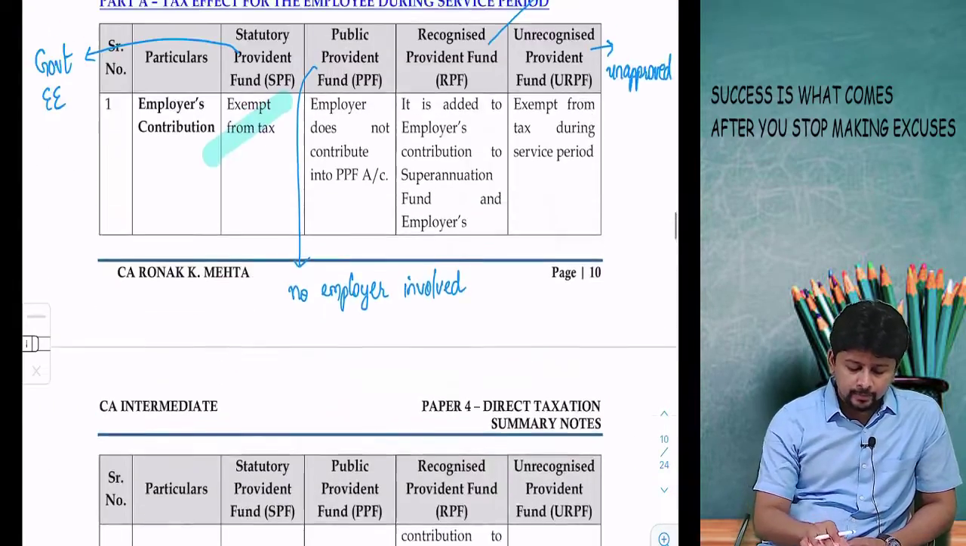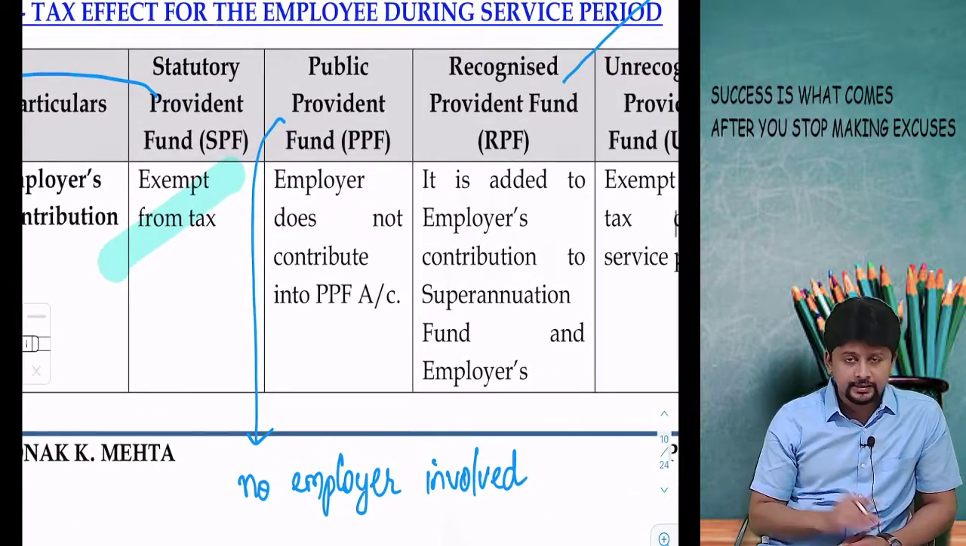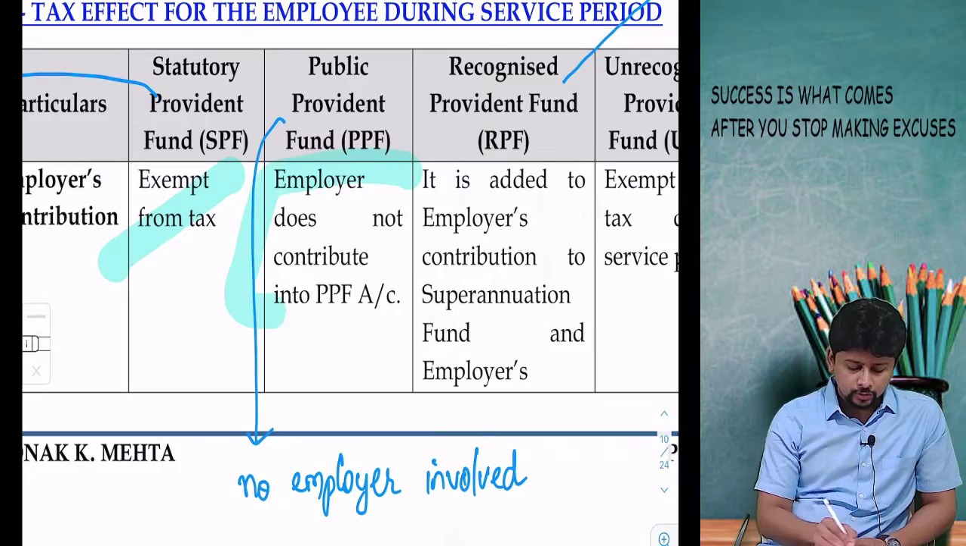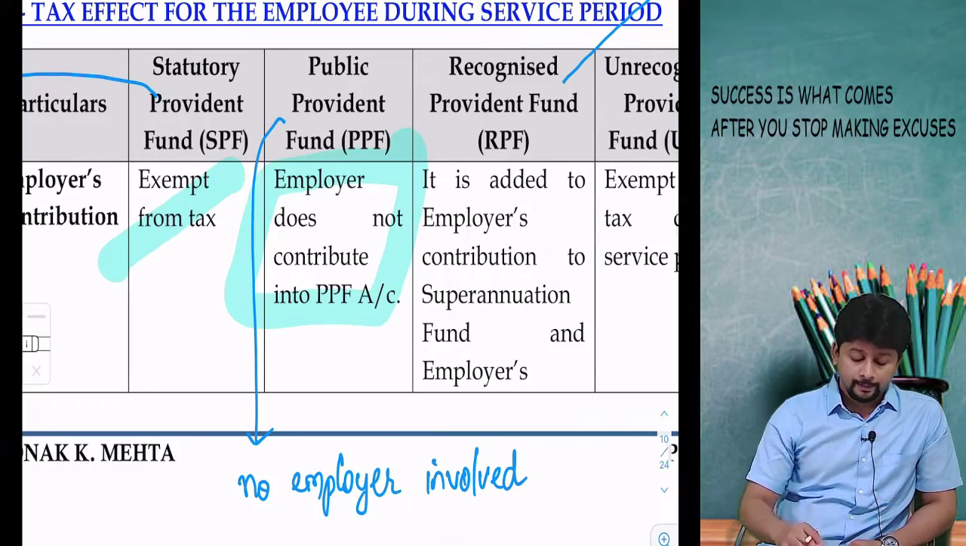In case of public provident fund, as I said, there is no employer involved. So employer does not contribute.